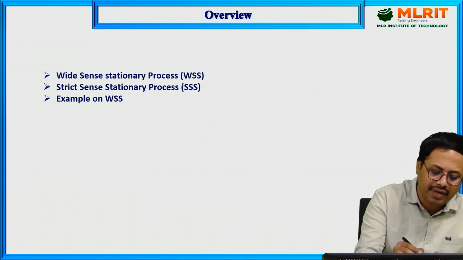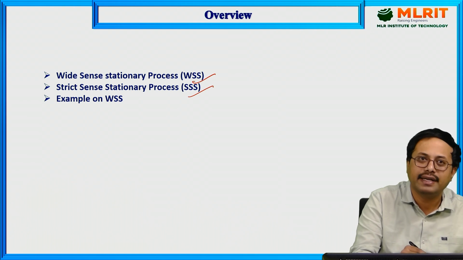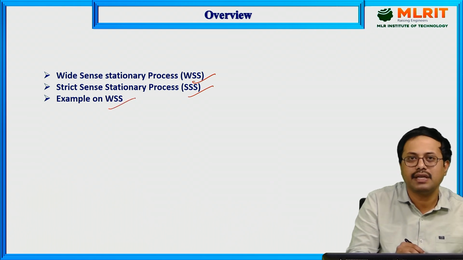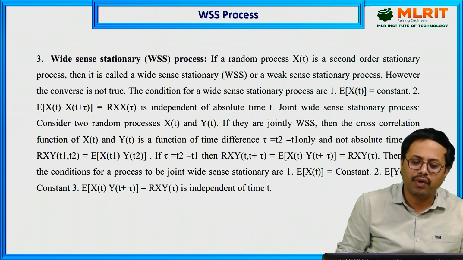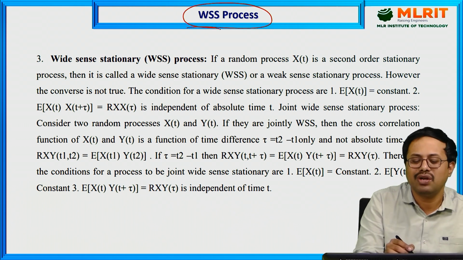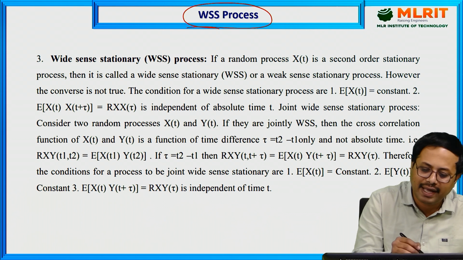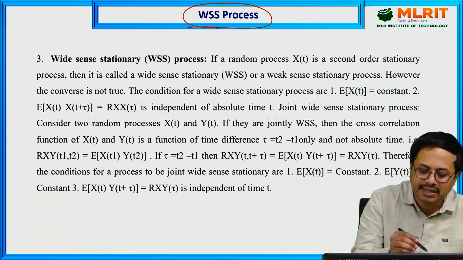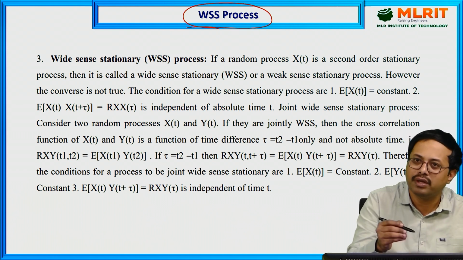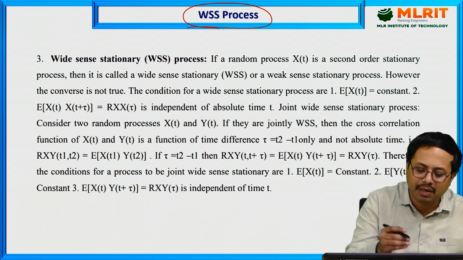In this lecture we are going to discuss wide sense stationary, strict sense stationary and examples of wide sense stationary process. The wide sense stationary process is also known as weak sense stationary process. Why is it called weak sense stationary? Because here we consider only up to the second order stationary process, not up to the nth order.